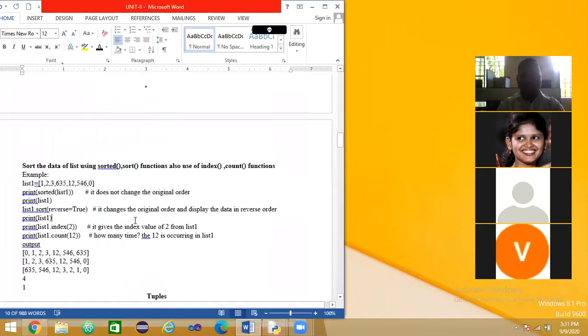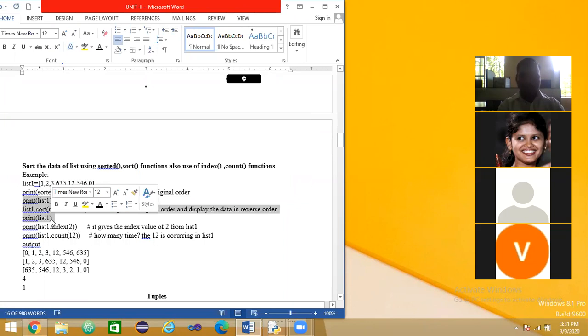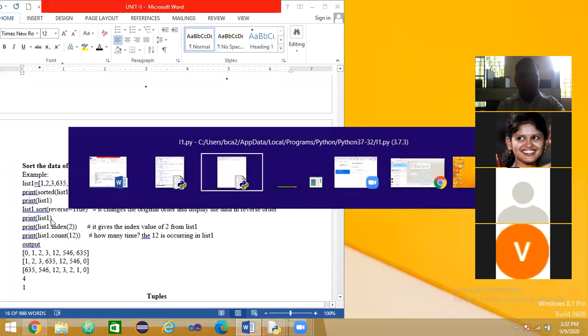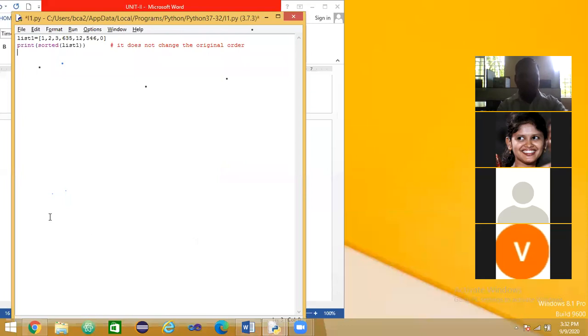So we have one more function, that is the sort function. I will explain the difference between sort and sorted function. This sorted function, even if it sorts the list, does not change the original position.